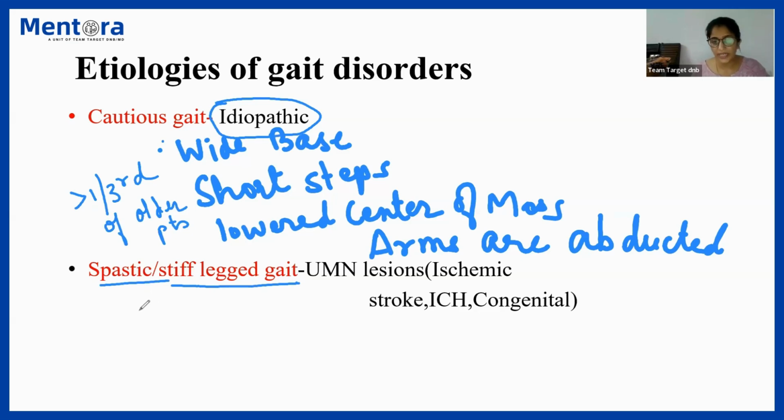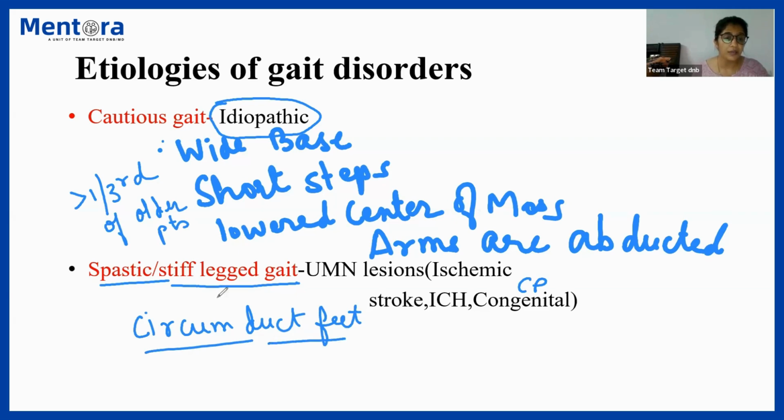That may be an ischemic stroke, intracranial hemorrhage, or that might be congenital in some cases like cerebral palsy. So there is compromise of the corticospinal command because it's an upper motor neuron lesion. Such patients have a tendency to circumduct their feet, so this kind of gait can also be called circumduction. You must have heard of circumduction gait when you have been discussing cases about CV strokes. So upper motor neuron signs would be present. Just remember, this kind of gait is called spastic or stiff-legged gait, and the cause is upper motor neuron lesion.